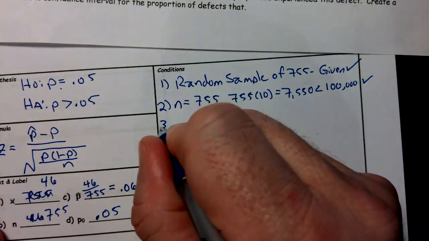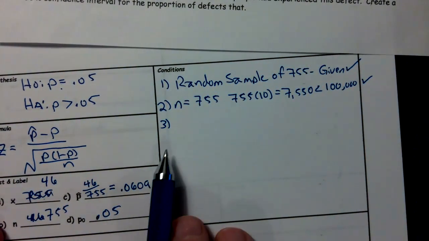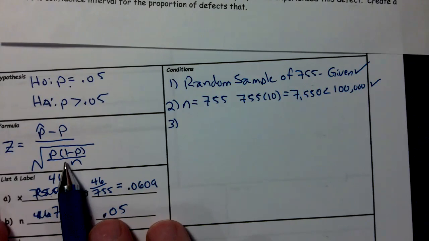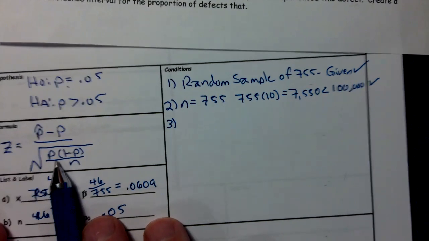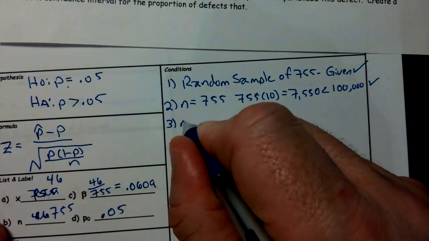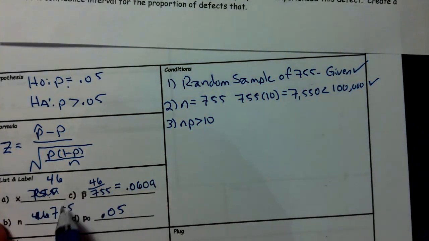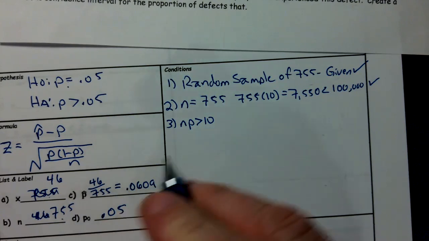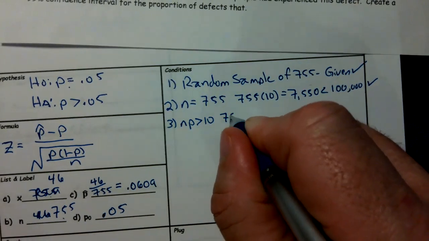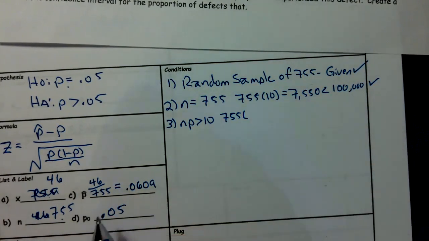All right, here's where I'm seeing some issues. Make sure that first off, we're using p here, not p hat. So this is going to be np has to be greater than 10. We need to show everything here. So that's going to be 755 times p.